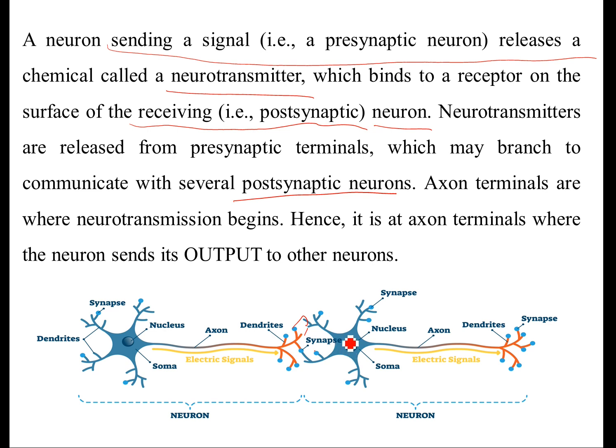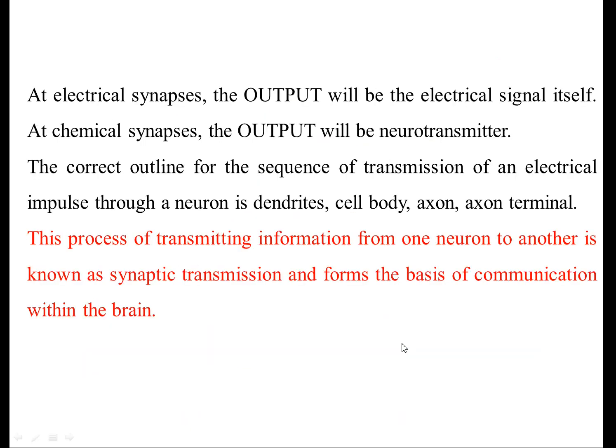Axon terminals are where neurotransmission begins. Hence it is at the axon terminals that the neuron sends its output to the other neuron. In an electrical synapse, the output will be the electrical signal itself. If it is a chemical synapse, the output will be a neurotransmitter.